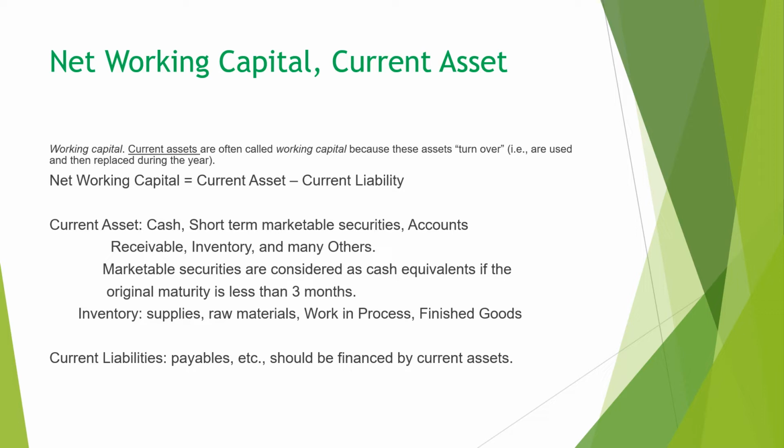So even if a bond will mature after a month in your hand, if original maturity is like 3 years, it's not considered as cash equivalent, for example.